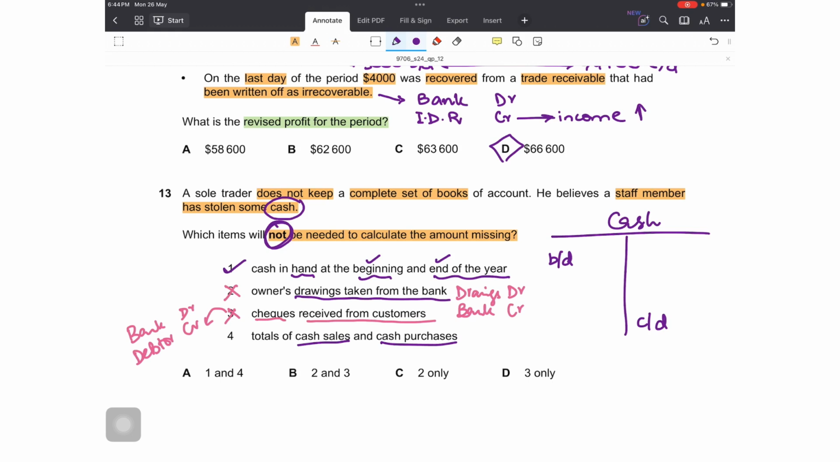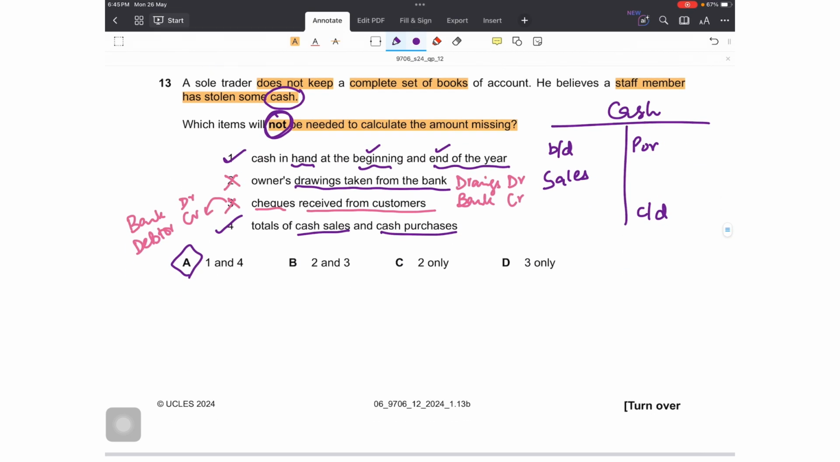Last is totals of cash sales and cash purchases. Yes, that is necessary. Cash sales means the cash account would have been debited with the cash sales, and cash purchases means the cash account would have been credited by the purchases. So this will be required. So 1 and 4 only. If the cash is missing, only the items that will go through the cash account will be required to find out the missing value, which will be the balancing value in this case.